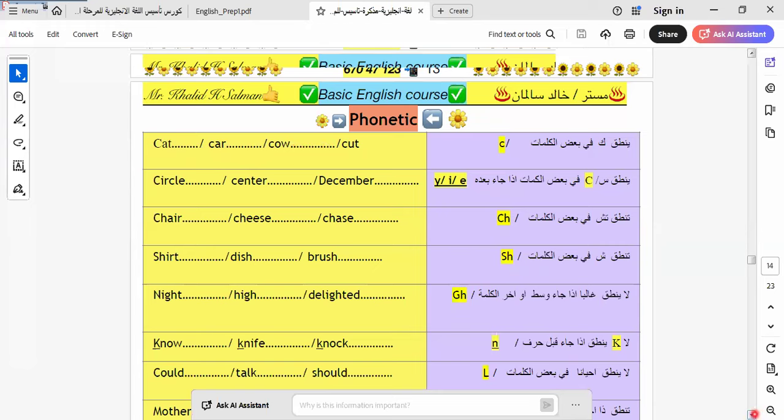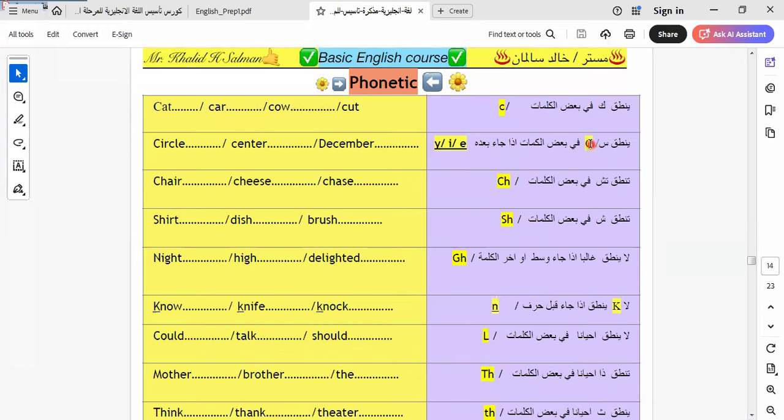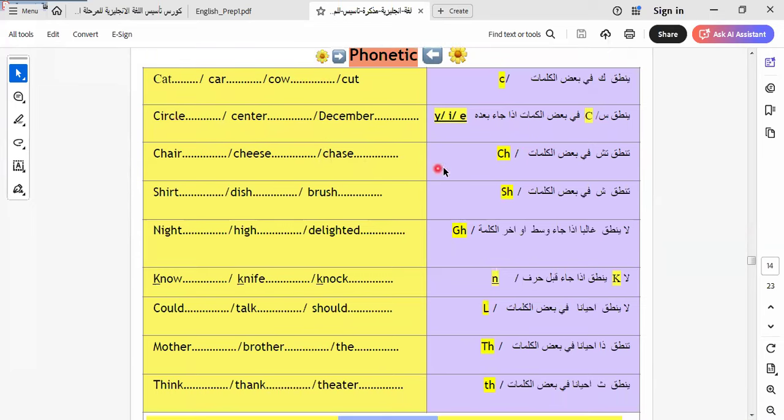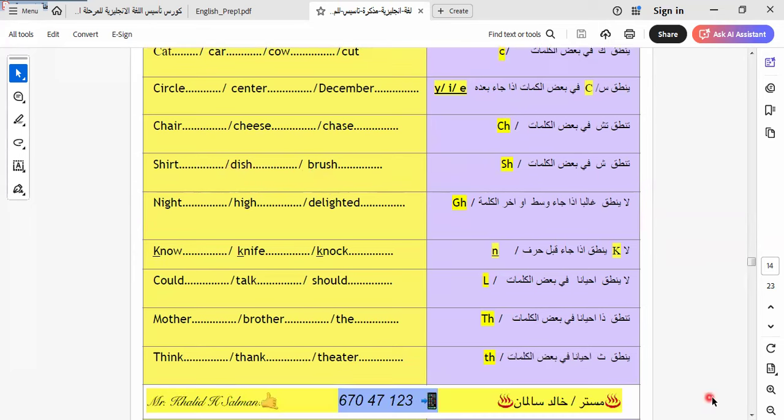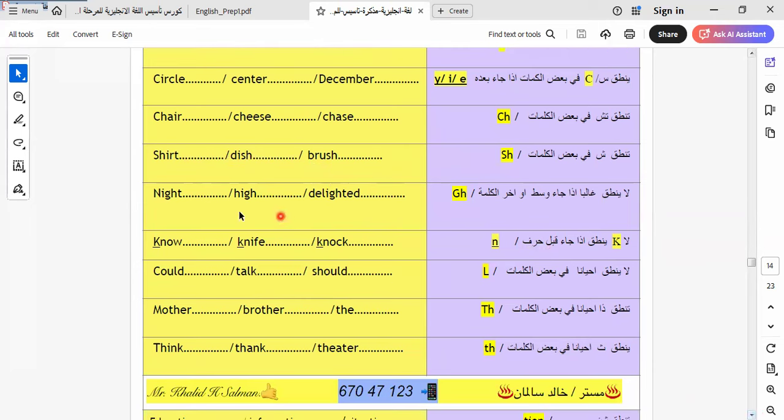Let's go to the next one. Here we have the letter C, which is pronounced as S: circle, center, December. CH is pronounced like in chair, cheese, chase. Here we have SH: shirt, dash, brush. Here we have GH, which is not pronounced in the word, like night, high, delighted.